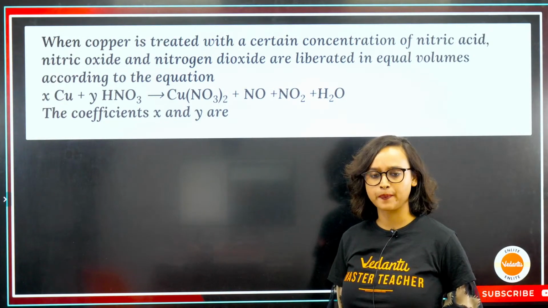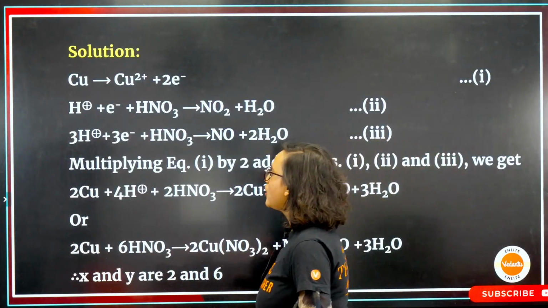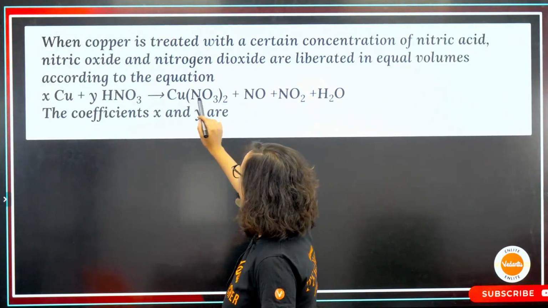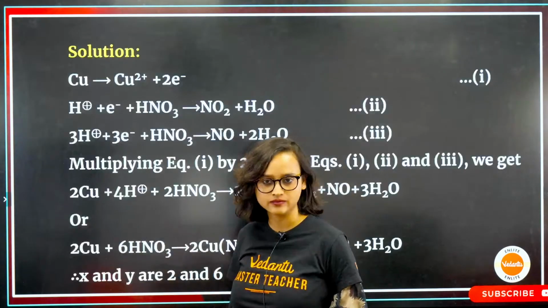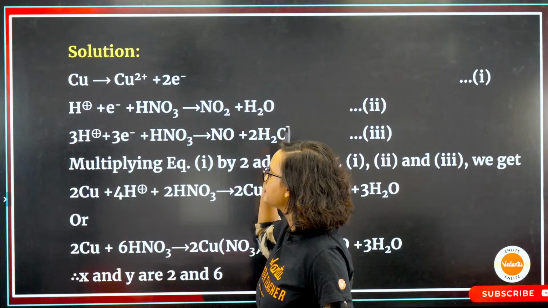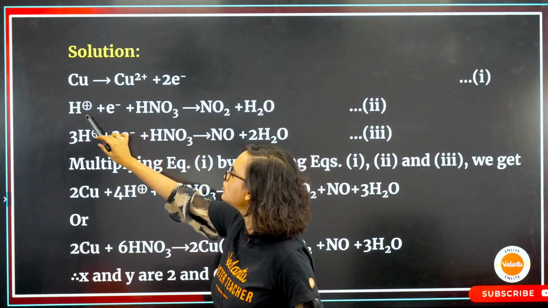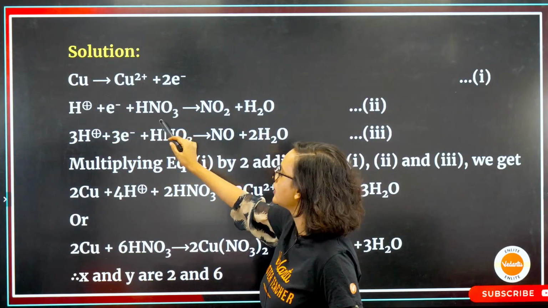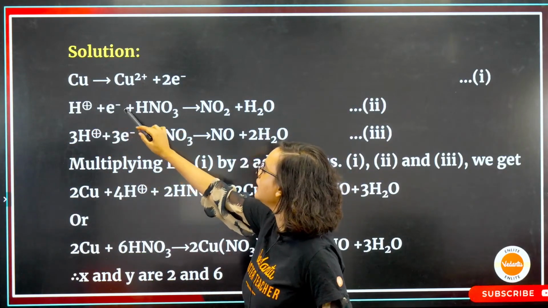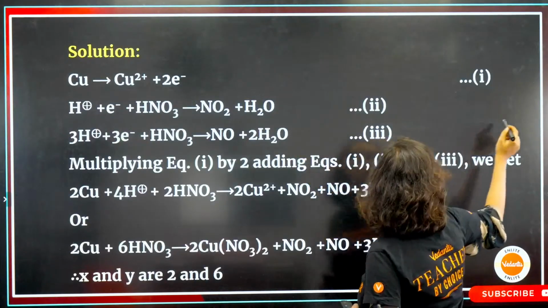Let's do this. How are we going to do this? Now we can see that Cu goes to Cu2+ oxidation state. From Cu it goes to Cu2+. And here we see that HNO3 is gaining one electron, and HNO3 is giving you NO2 plus H2O.